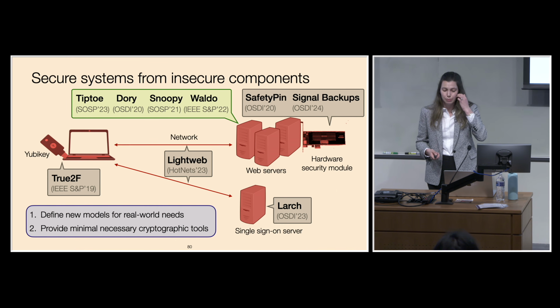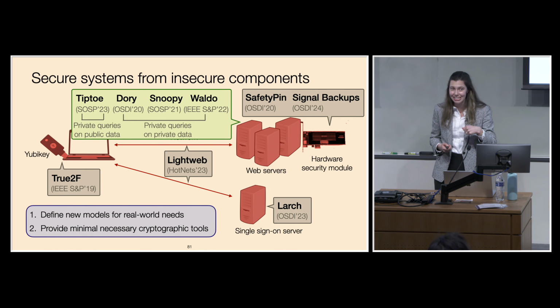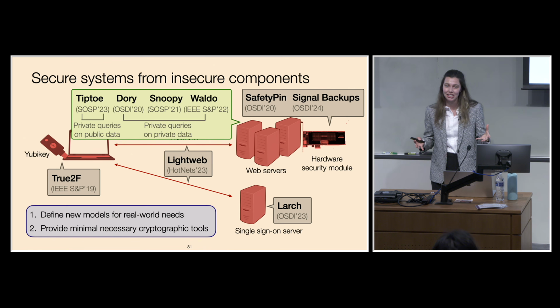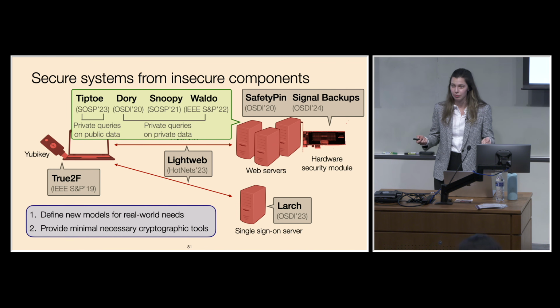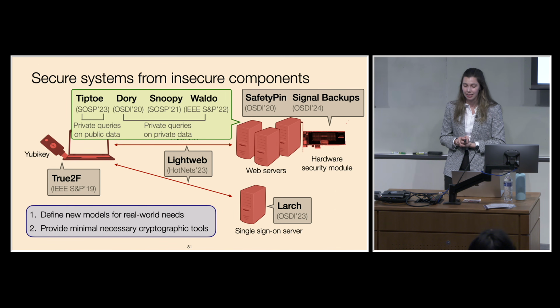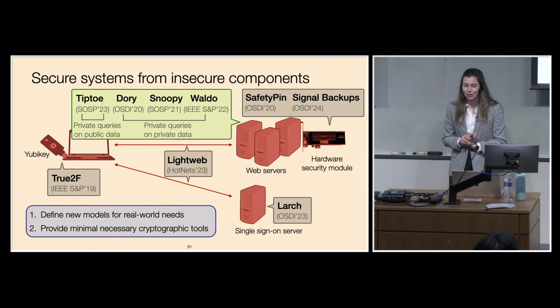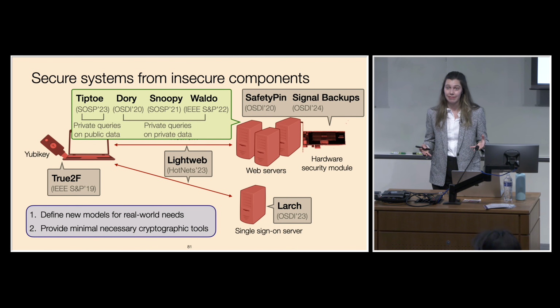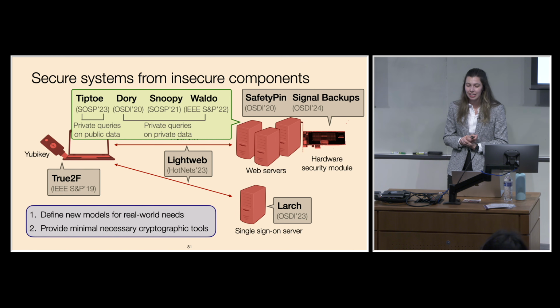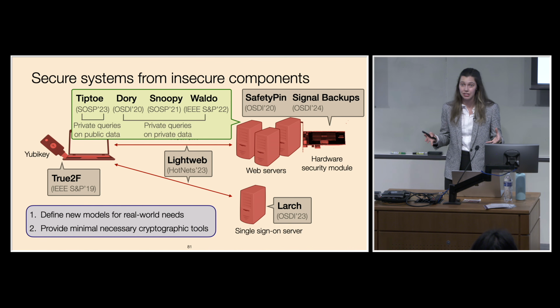So I've thought about how we can privately query large amounts of public data in Tiptoe, which is essentially a private web search engine that allows clients to search over hundreds of millions of web pages in seconds using a co-design of cryptographic tools and machine learning techniques like embeddings and clustering. And I've also thought about how to allow users to privately query private data in Dory, Snoopy, and Waldo. So Dory is a private keyword search system. Snoopy is an oblivious key-value store that scales like a plaintext key-value store. And Waldo runs time series analytics queries on encrypted data. And all of these achieve good concrete efficiency while providing strong privacy guarantees.